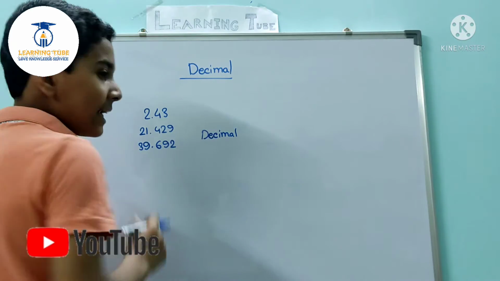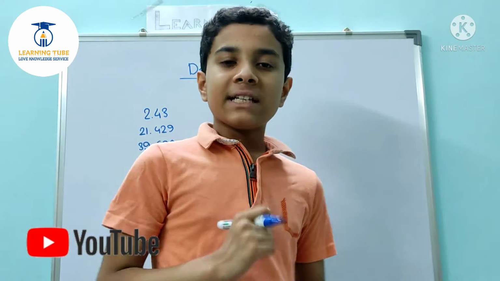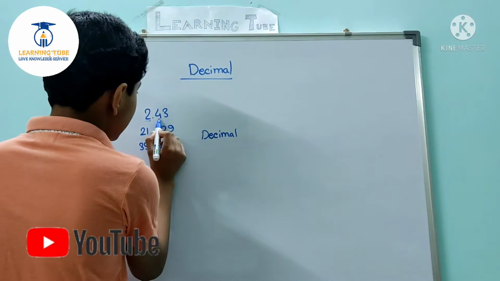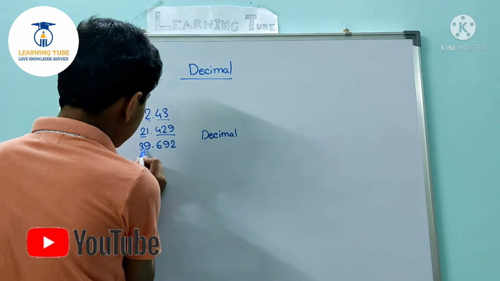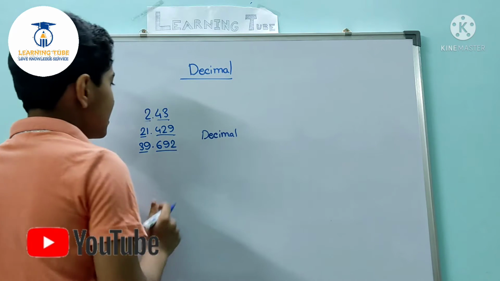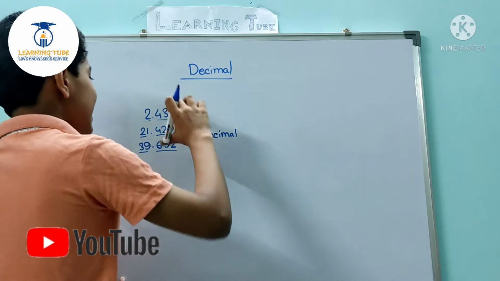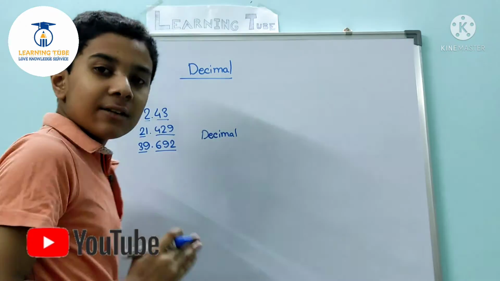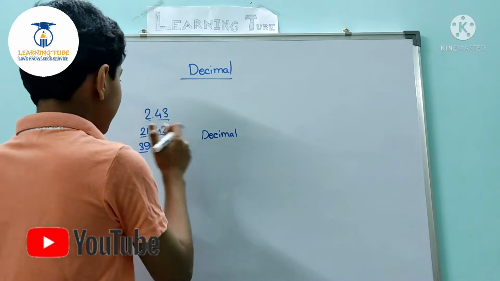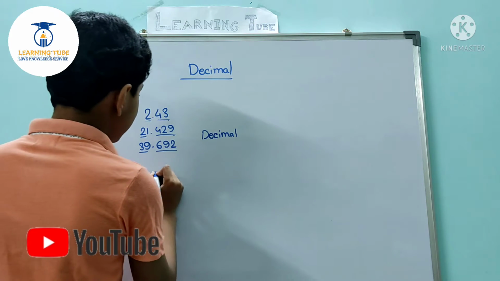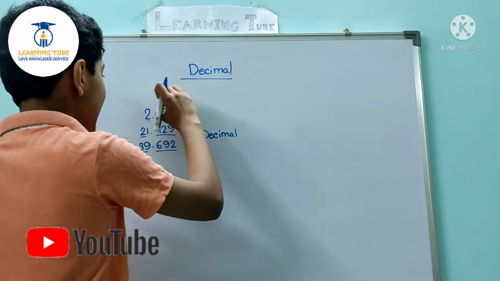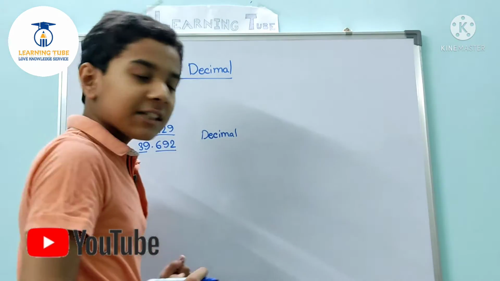And there are 2 parts of decimal numbers, the first part and the second part. As we can see, for each of the decimal numbers there are 2 parts. The first part indicates the whole part and the second part indicates the fraction part.